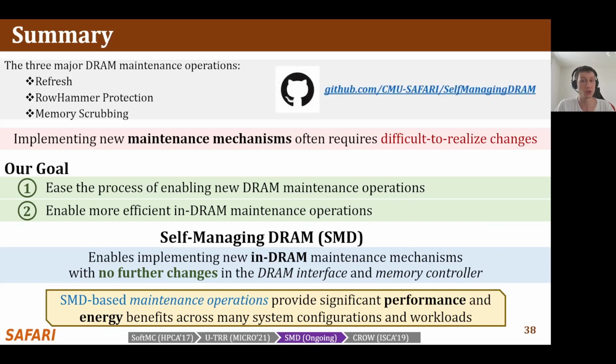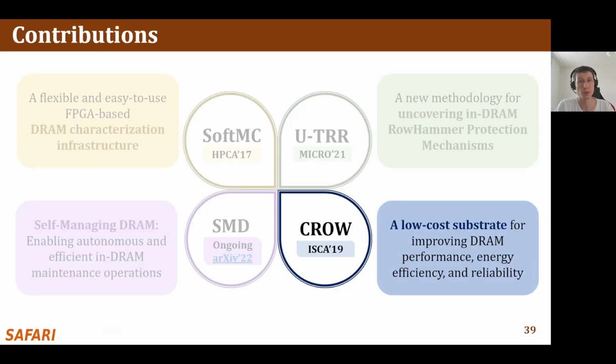We released the source code of SoftMC on GitHub. We will now discuss the fourth contribution of the thesis, CROW, which is a substrate that provides different ways of optimizing DRAM latency and reliability.